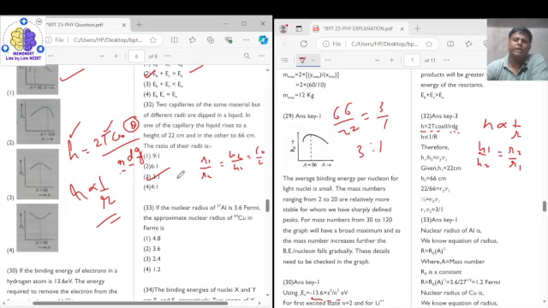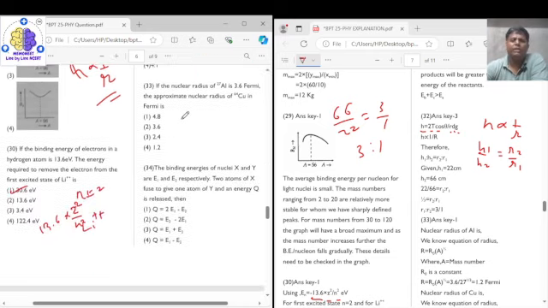Now coming to question number 33. Question number 33 says that if the radius of aluminium is 3.6 Fermi, the approximate nuclear radius of copper in Fermi is? Okay, so again here we will be using the formula R is equal to R naught into A raised to the power of 1 by 3. So radius of aluminium,